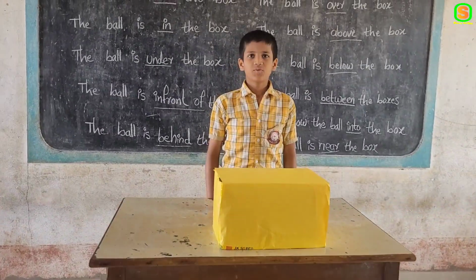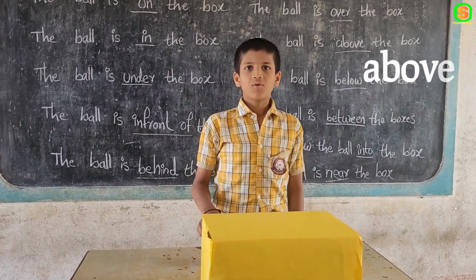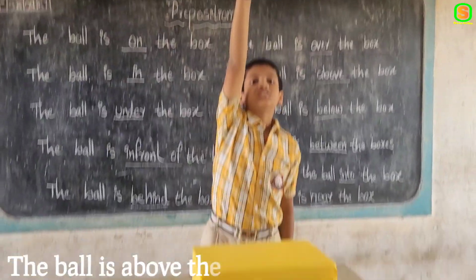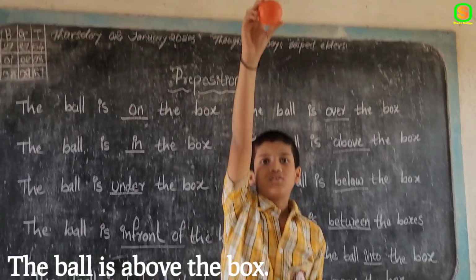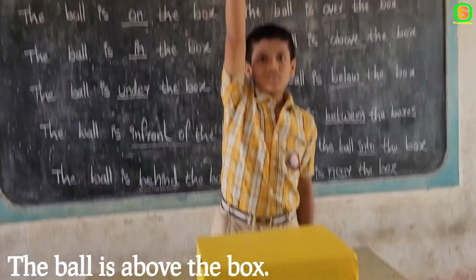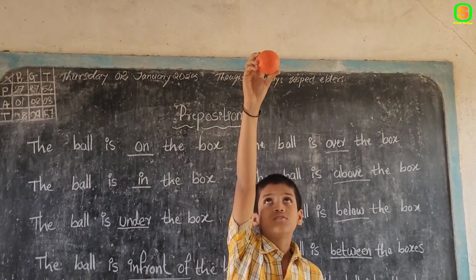Okay. The next preposition is above. The ball is above the box. Very good. Where is the ball? The ball is above the box. There is a huge gap between the box and the ball, like up above the sky.